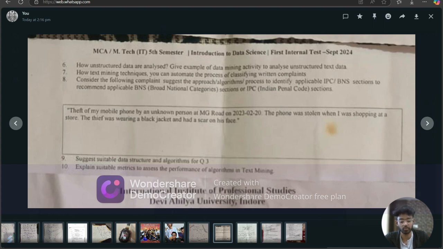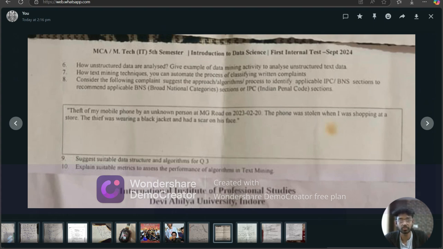Now, fifth point is model training and evaluation. Train the selected machine learning model using the pre-processed text data and evaluate its performance using metrics such as accuracy, precision, recall, and F-score. Sixth, model deployment. Deploy the trained model in a production-ready environment where it can receive new unseen complaints and classify them accordingly.